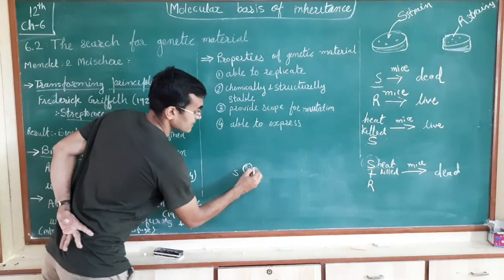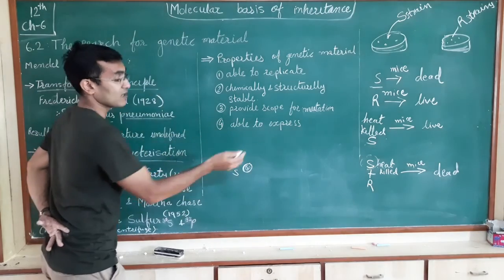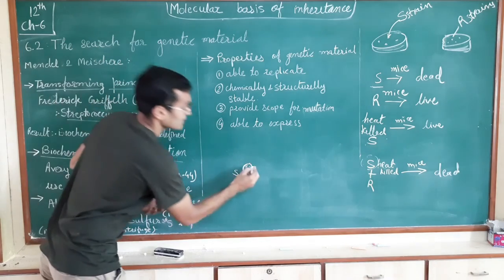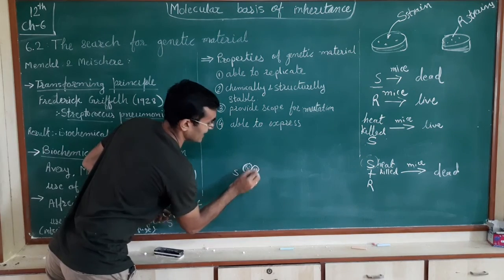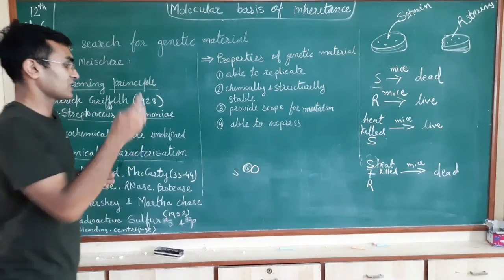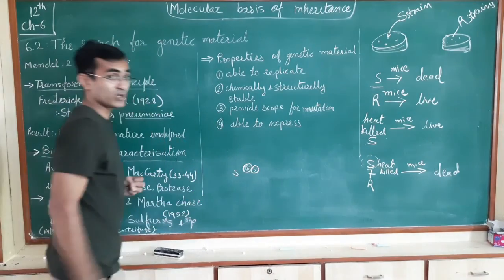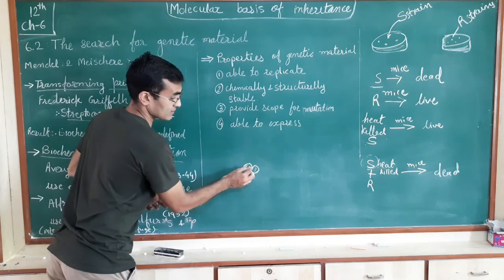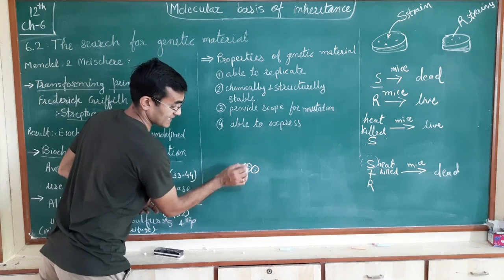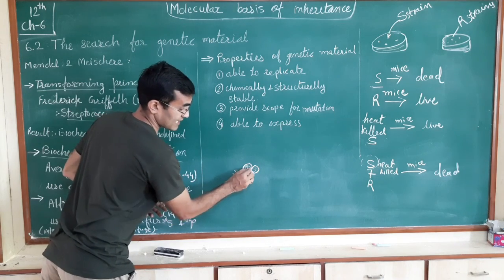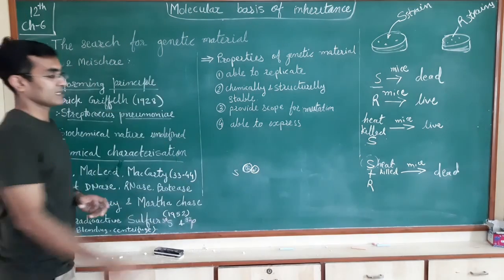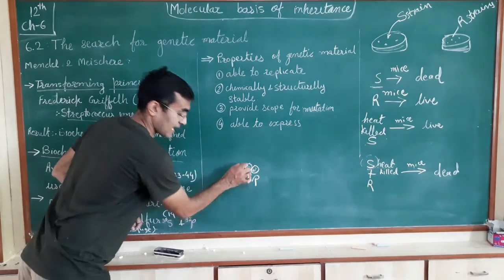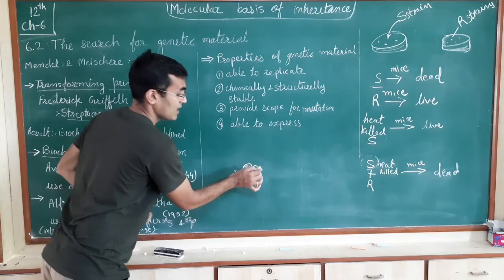Now these different cells, the live cells, when mixed in some flask or vessel, will aggregate and come in contact with each other. Now this has got its own DNA. When they are mixed with each other, the material which is present inside the heat-killed S strain will transfer into the R strain. So whatever content is present in the S strain will get transferred into the R strain.